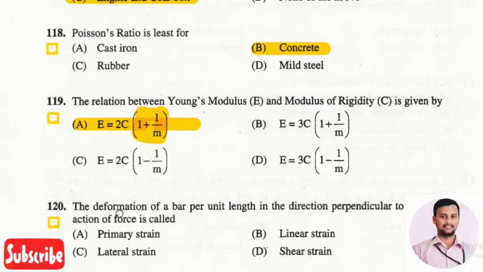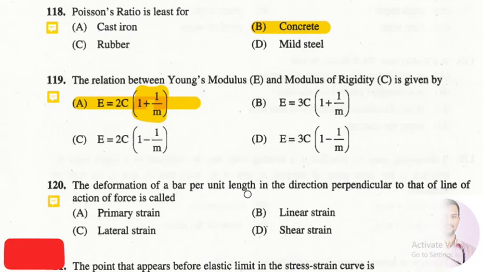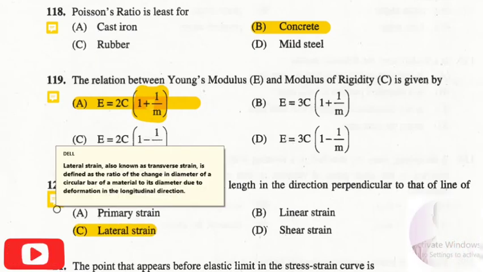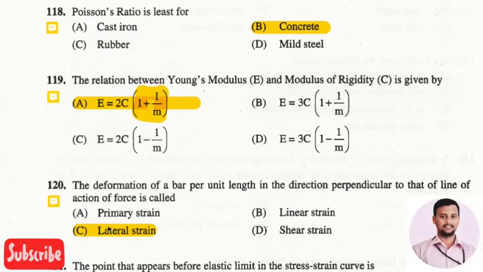The next question is, the deformation of a bar per unit length in the direction perpendicular to the line of action of force is called. The right answer is option 3, that is lateral strain. So lateral strain is also known as transverse strain. It is the ratio of change in the diameter of a circular bar of a material to its original diameter due to the deformation in a longitudinal direction. So that is lateral strain.